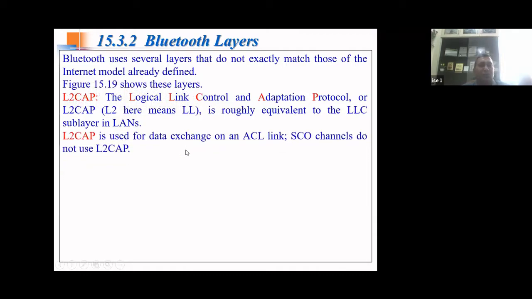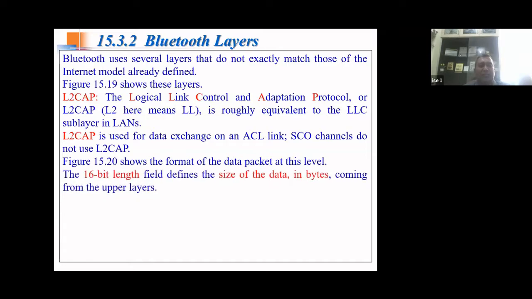Now this is shown in the figure. This L2CAP is used for data exchange in ACL links and SCO channels. We will see what ACL link and SCO channels are very shortly. So here, SCO channels will not use L2CAP. Only ACL links use L2CAP for data exchange. This is what you have to remember: L2CAP is used for data transfer only in ACL links and not in SCO channels. Right. So now we shall also see the format of a data packet.